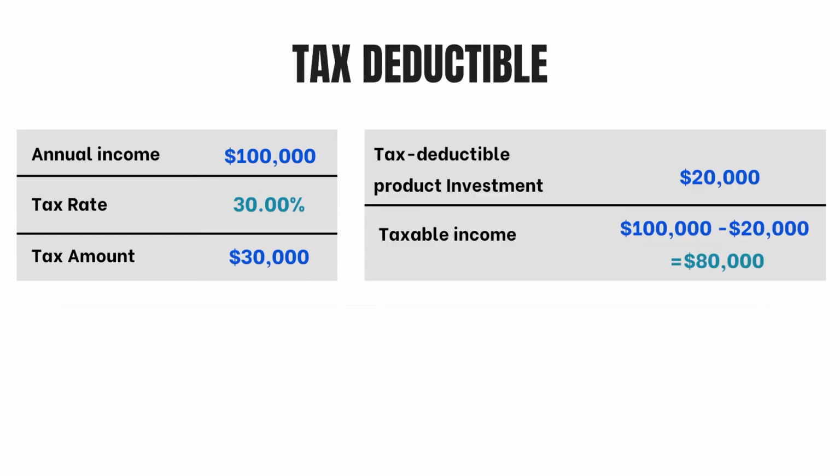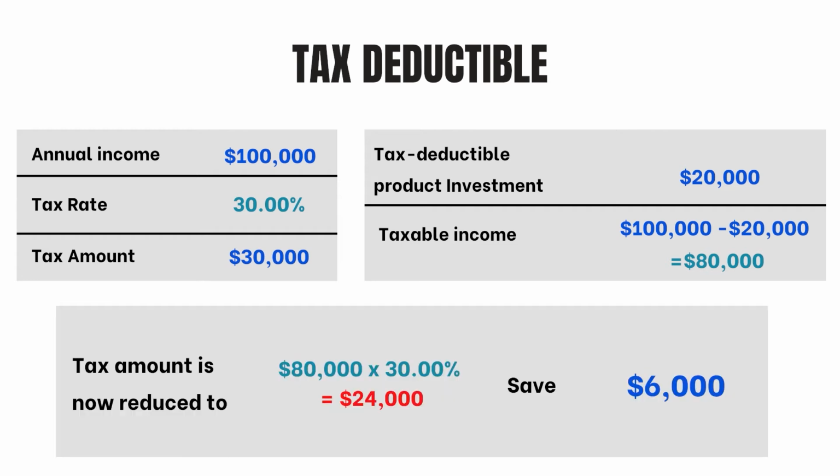Let's say that you invest $20,000 in a tax-deductible product. That $20,000 gets to be taken out of the $100,000, leaving $80,000 as taxable income. At a 30% income tax bracket, your tax amount is now reduced to $24,000 because of this deduction, or a saving of $6,000. Here again, taking into account these savings over multiple years, the number can be substantial.